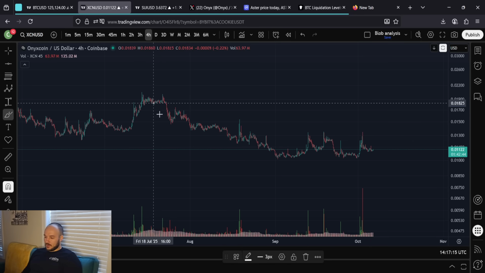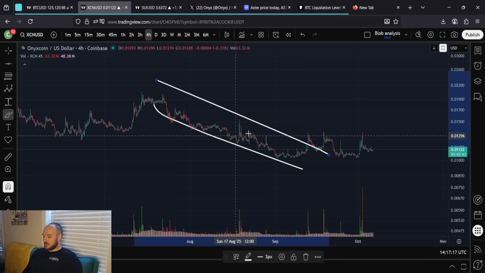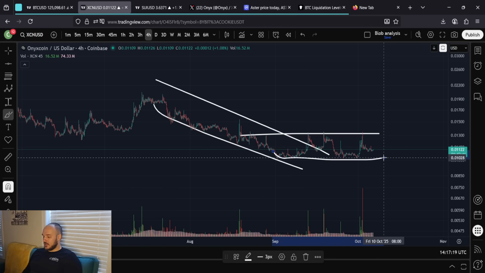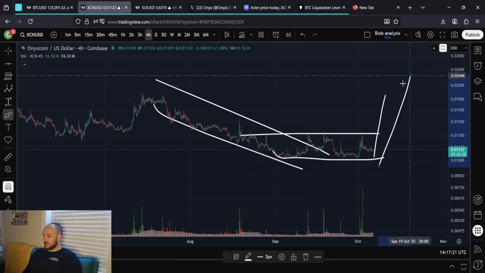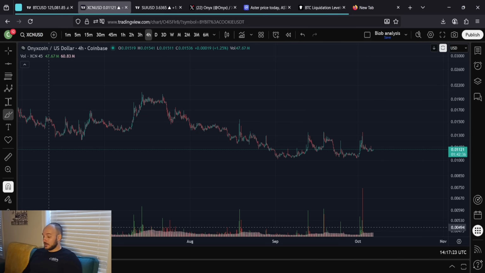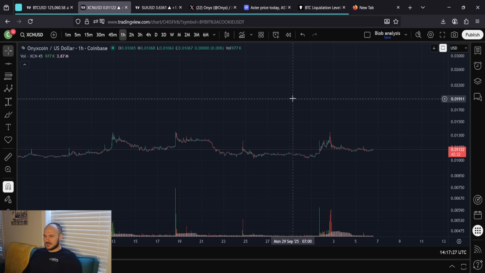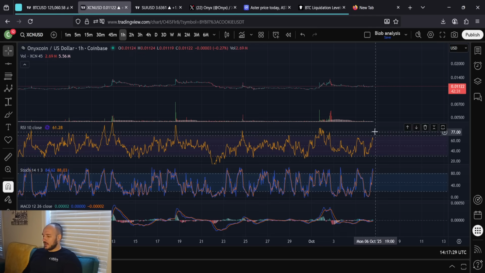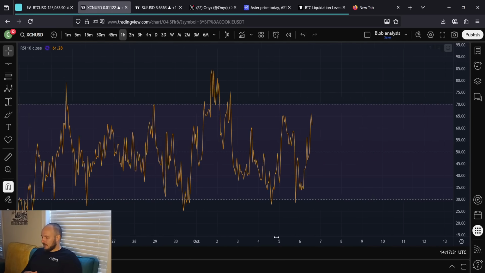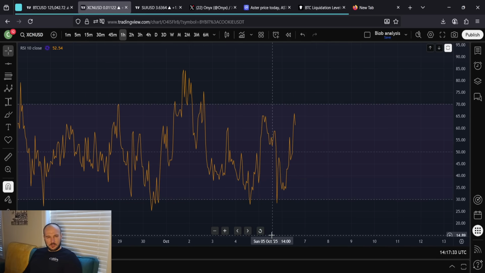We've clearly shifted from a downward sloping trend to a sideways trend right now, a horizontal trend. And I think we're going to make the ultimate transition and go into an upward sloping trend here very soon. Anyways, 1 hour time frame. What was the word I was looking for? I don't even know, man.